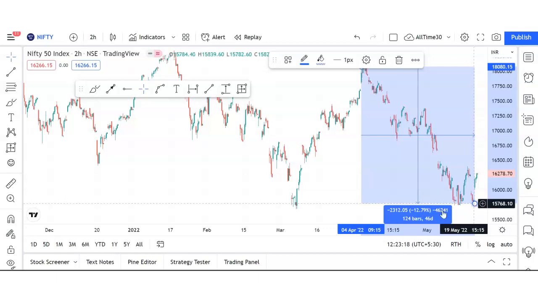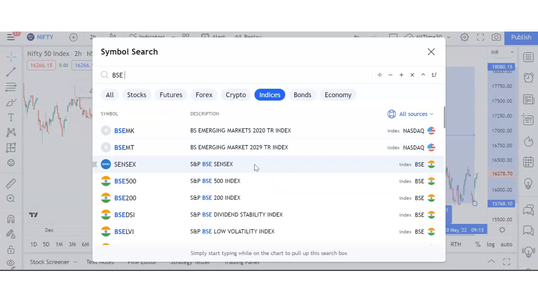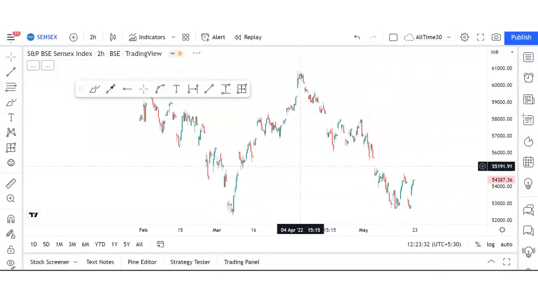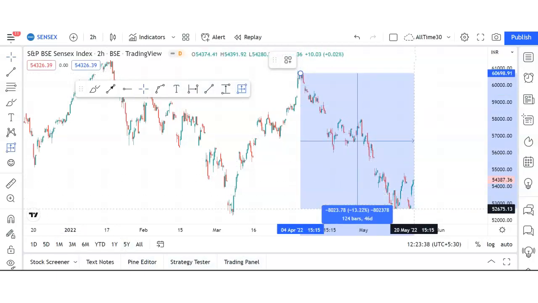So this is the drop, that is around 12.79%. So that is a huge fall. Second, if you see BSE, there's a drop here from the top of this year, around 4th April. It's not even 2 months properly, but the drop is around 13.22%.